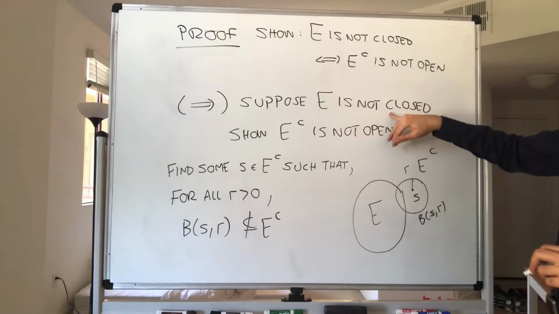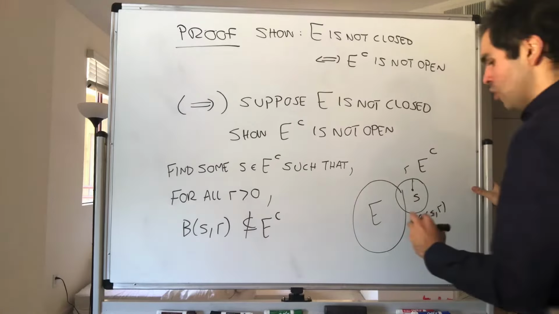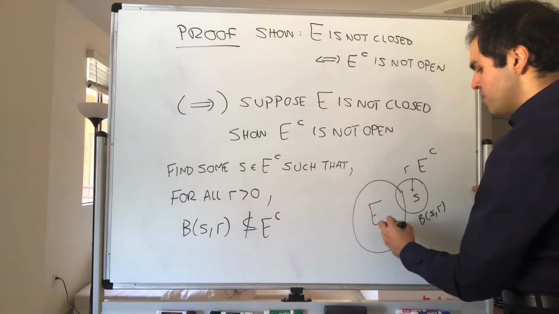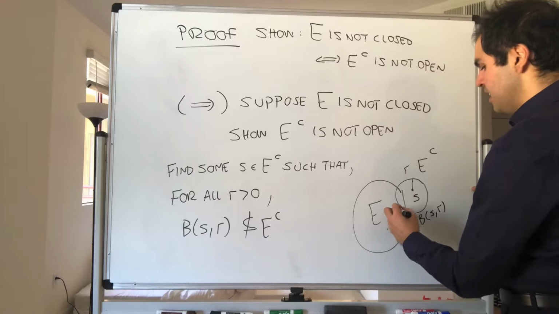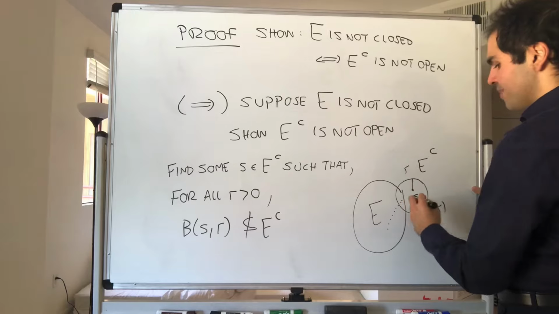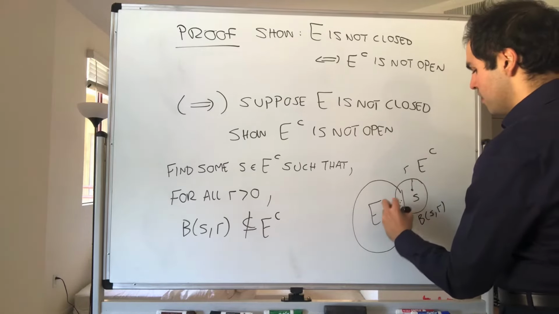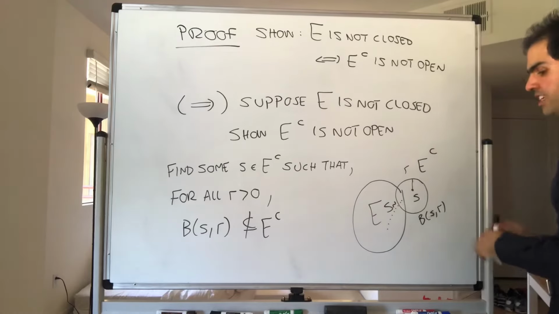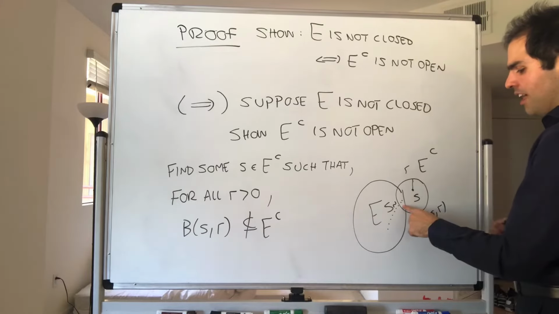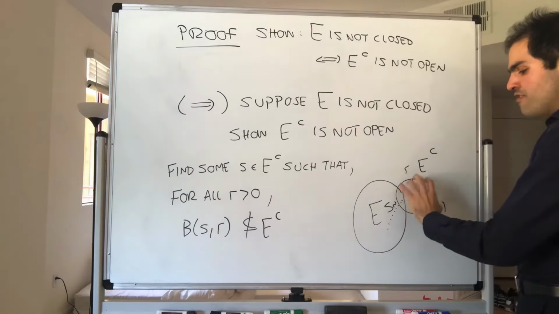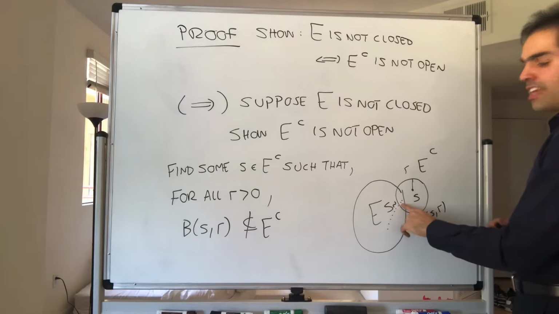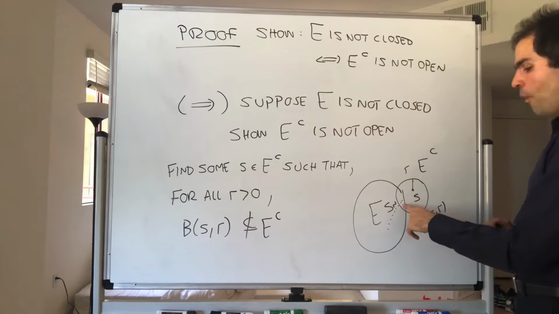Well, we have to use the fact that E is not closed, meaning that there is some sequence in E whose limit is not in E. And the point is, we'll find this sequence Sn. Because Sn converges to S, every ball will have elements Sn in it.